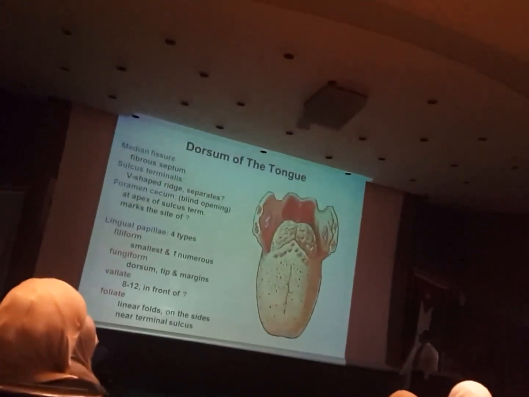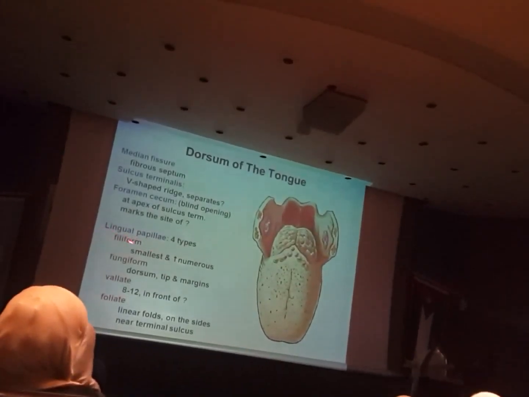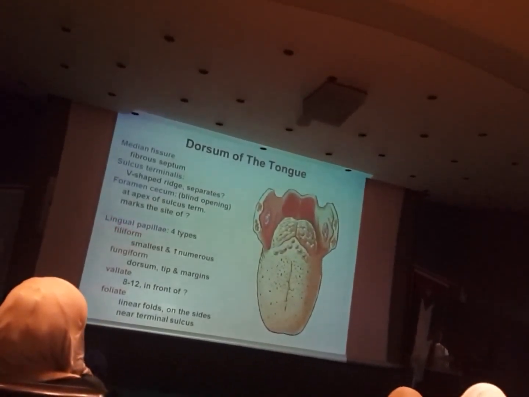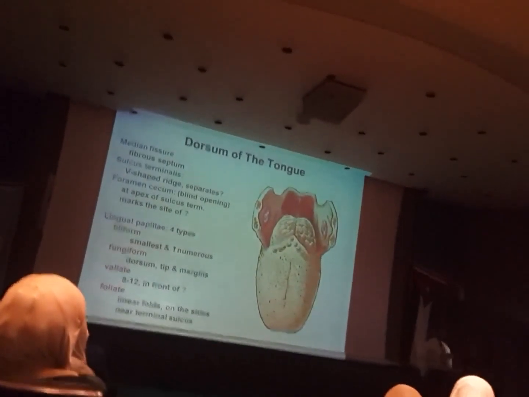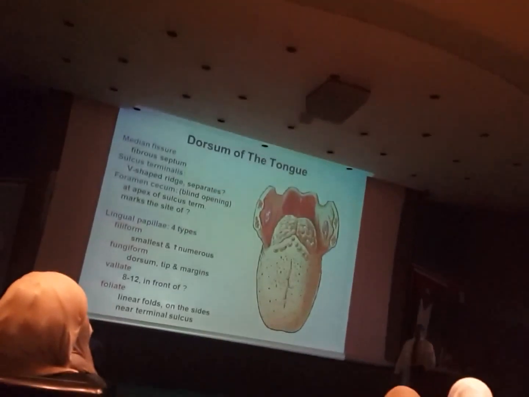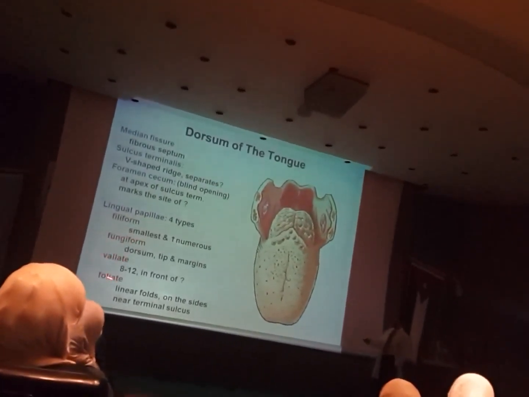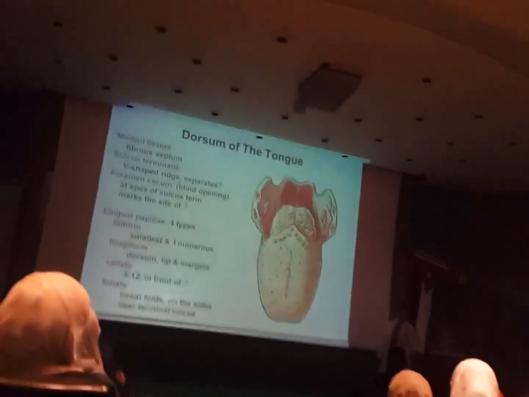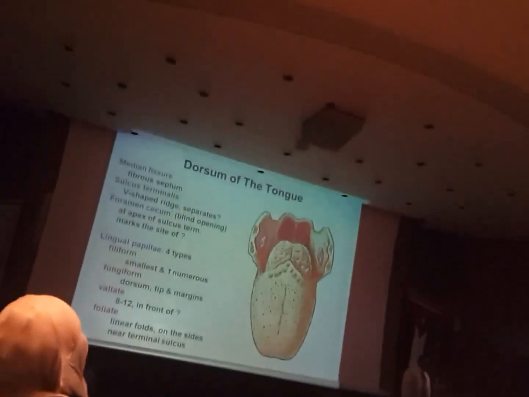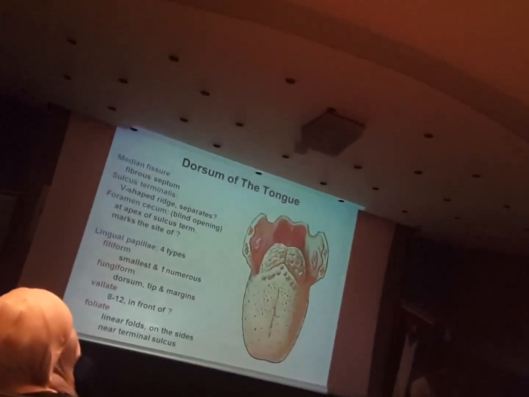More taste buds. However, one of them, the most numerous and the smallest, the filiform, does not have taste buds, okay? There are no taste buds. Taste buds are the special sensation. You will see them on the fungiform, on the vallate, on the foliate. Filiform does not. Why? Because they have nerve endings for something else.